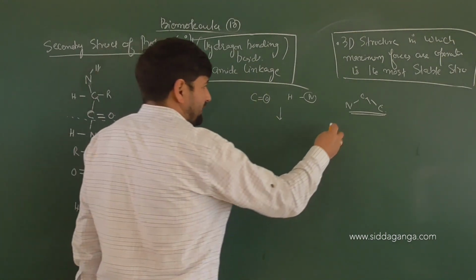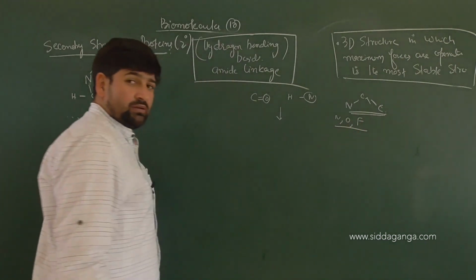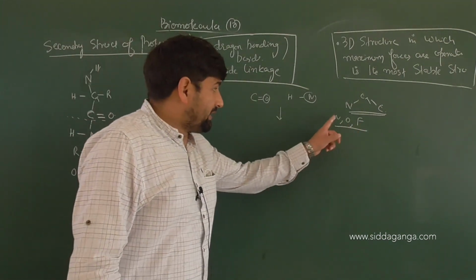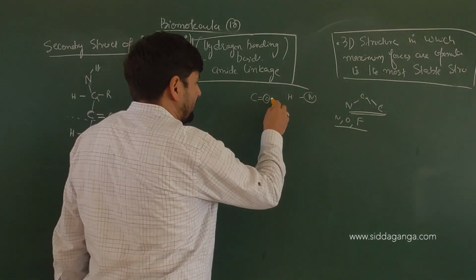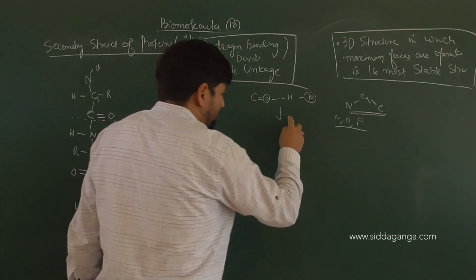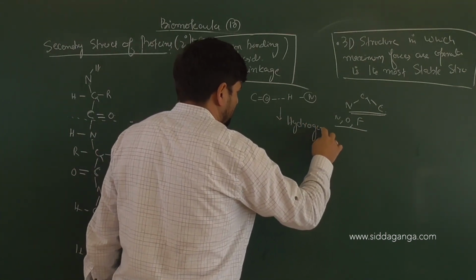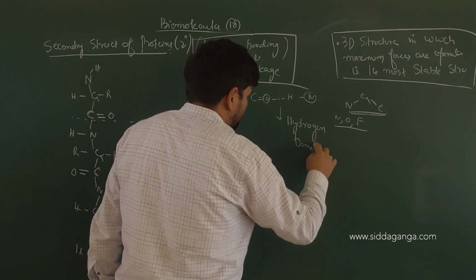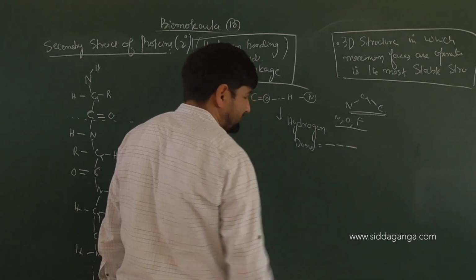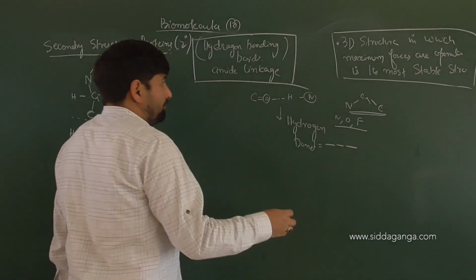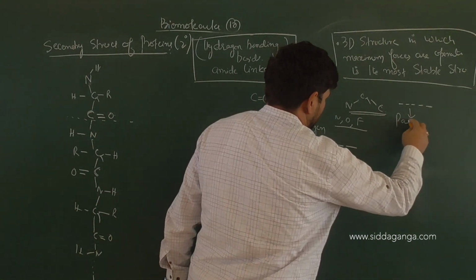There are three atoms making the hydrogen bond. You have nitrogen, oxygen, and fluorine. So we have nitrogen, oxygen, fluorine. They can make hydrogen bonds. So you have NH and CO. They can undergo hydrogen bonding. Remember, when you represent a hydrogen bond, it is represented in biochemical structures by three dotted lines. If you show multiple dotted lines, this means a partial bond.